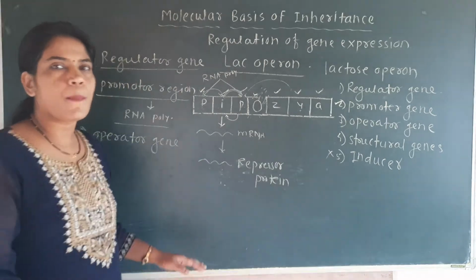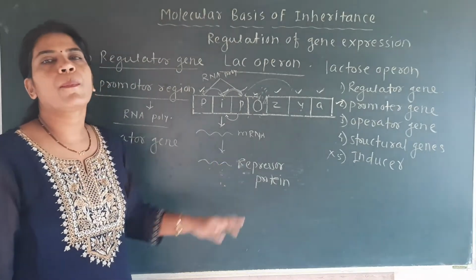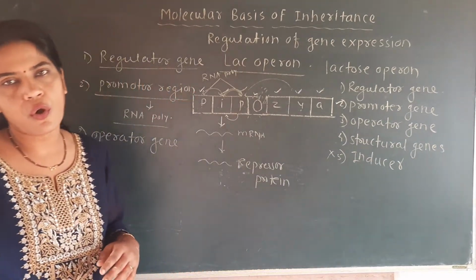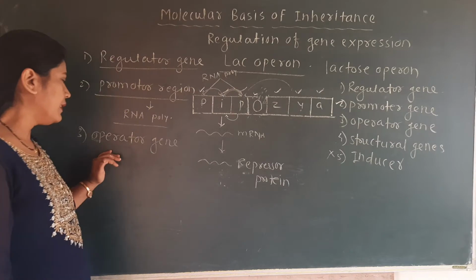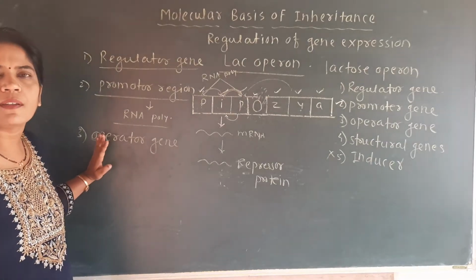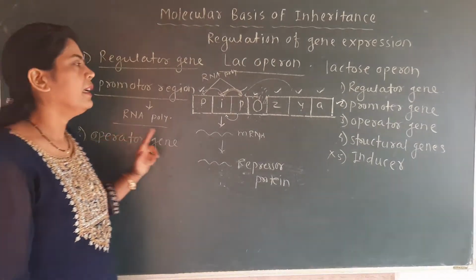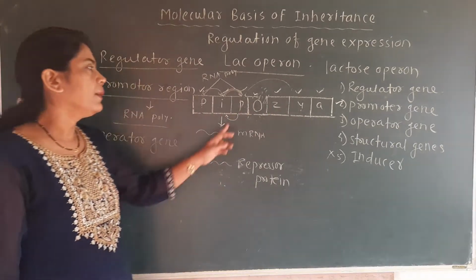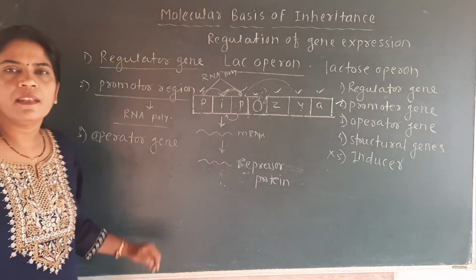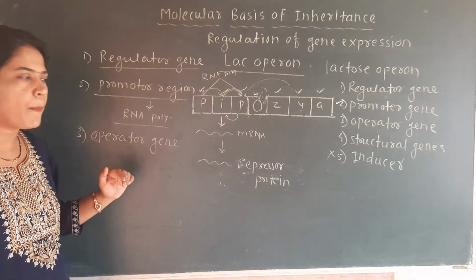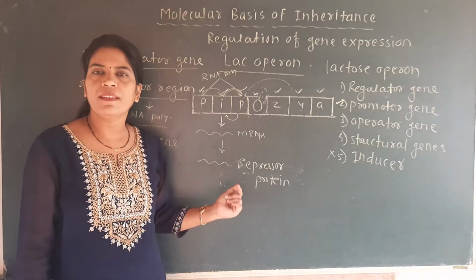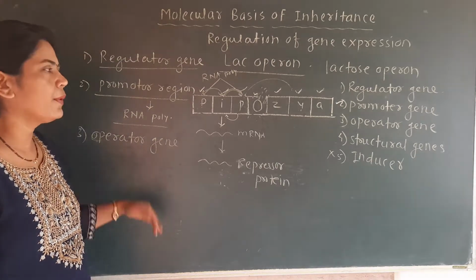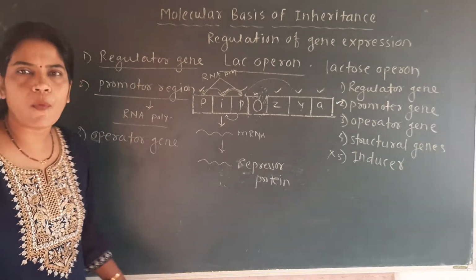So this is the third component of the lac operon, called the operator gene. It is present in between the promoter region and the structural gene, and always works in cooperation with the repressor protein to decide whether the lac operon gets switched on or off.